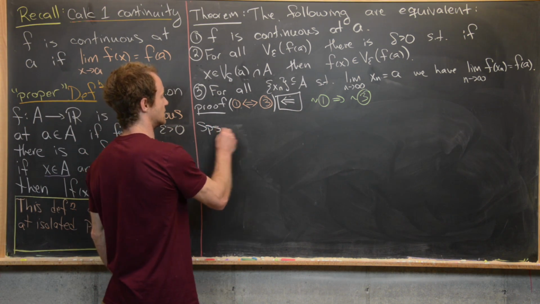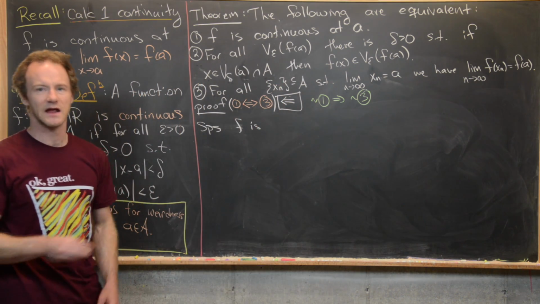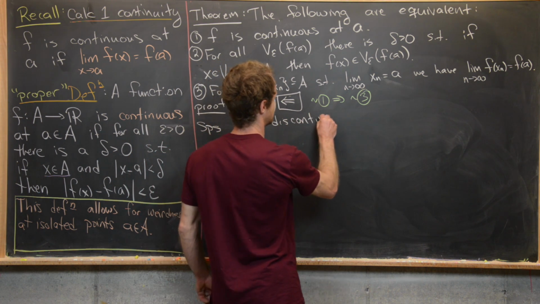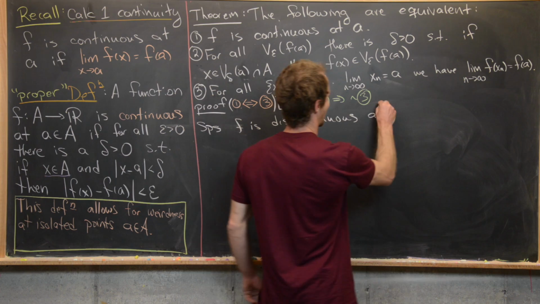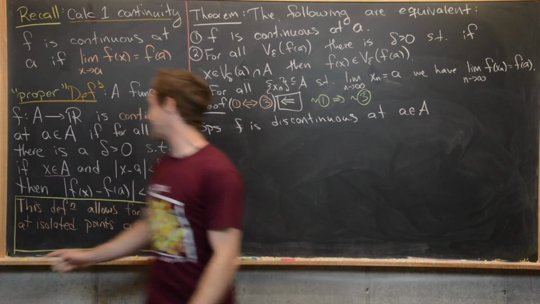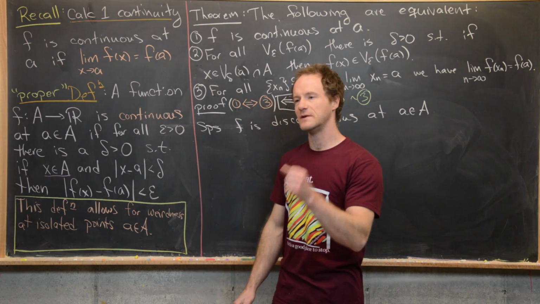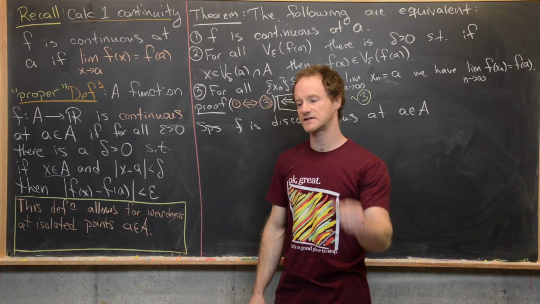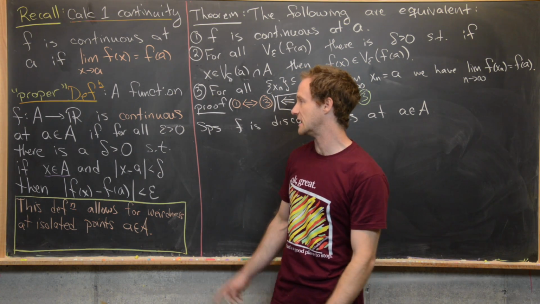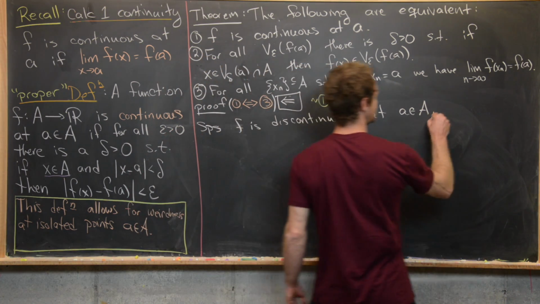So let's suppose that f is not continuous at a, but we'll use the word discontinuous for that. So discontinuous at a in A. That means we need to negate this definition over here, but let's recall what that means. All for alls turn into there exists, and there exists turn into for alls, and then the conclusions are negated. So this for all is going to turn into there exists.